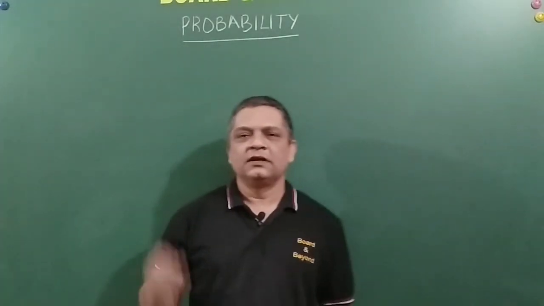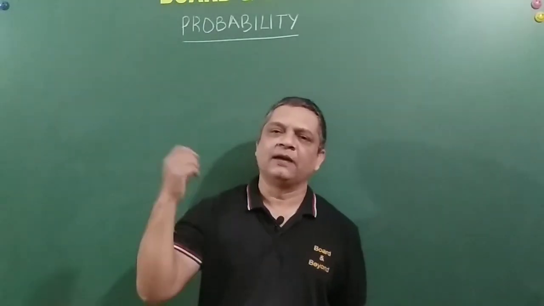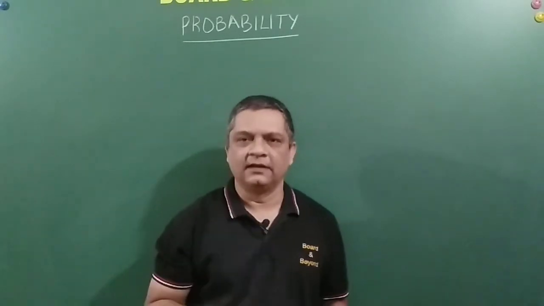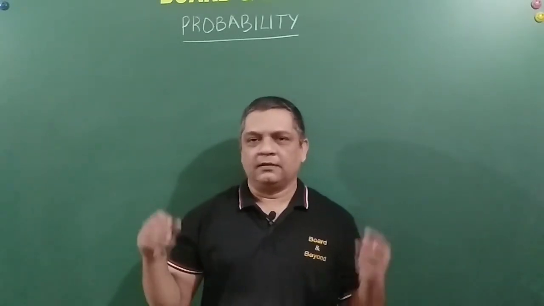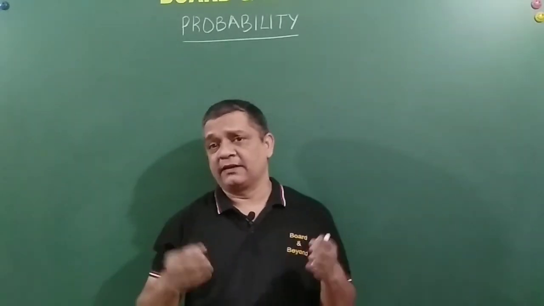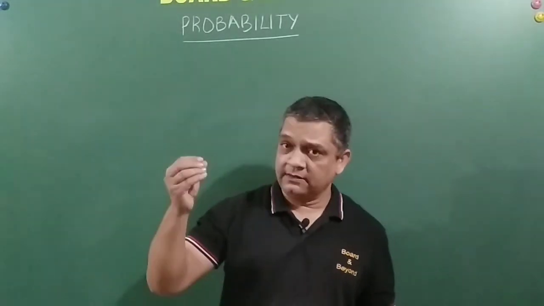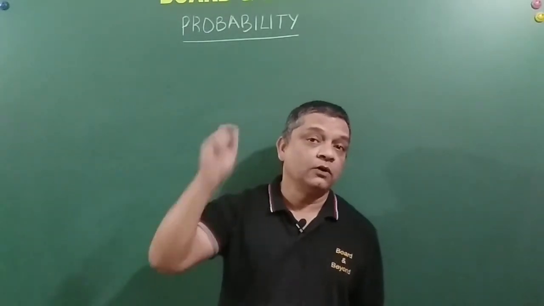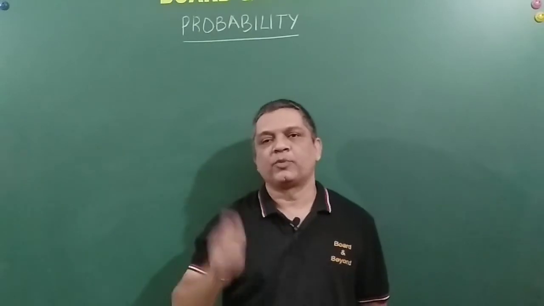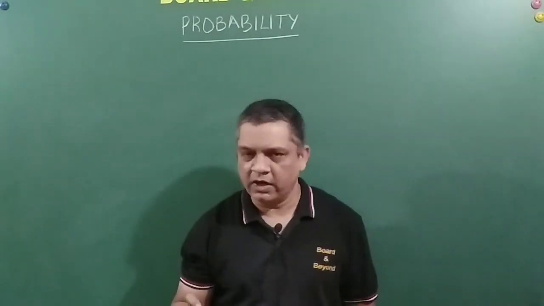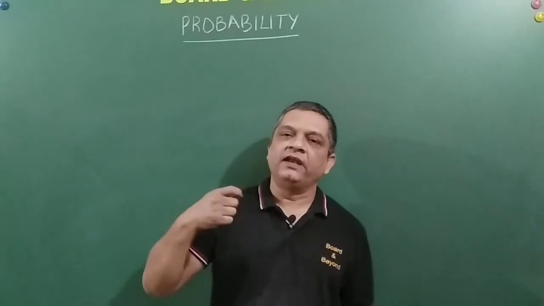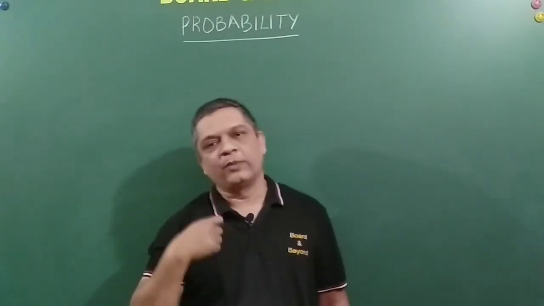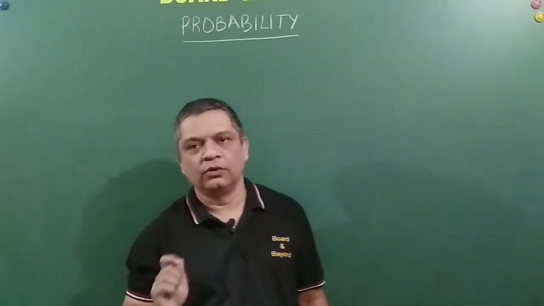A coin is tossed. So what is the probability that it will come up as a head, or the top surface or top face will show as tail, right? So there are total sample spaces two. Either it can come head or tail. But my winning is only on head. So probability is 1/2. Got it? And similarly, if I change my winning to getting a tail on the top face, then also my probability is 1/2. Right?